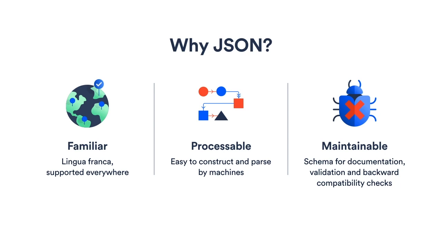You might ask yourself, why JSON? It's pretty verbose. For one, the structure that I've just shown is a subset of the formats that the editor uses internally, so we don't need to do complex conversions between different formats. But JSON is also a very familiar format. It's something you know from pretty much every API out there. It's supported in all platforms and all languages without adding specific libraries. It's very processable by machine, so it's easy to construct. You're already doing that for APIs. It's also very easy to parse and traverse.